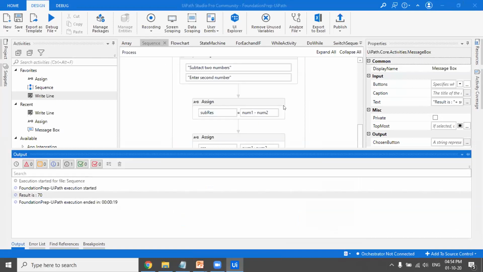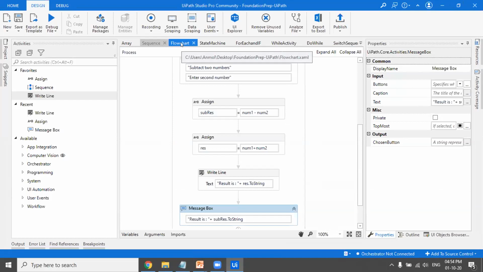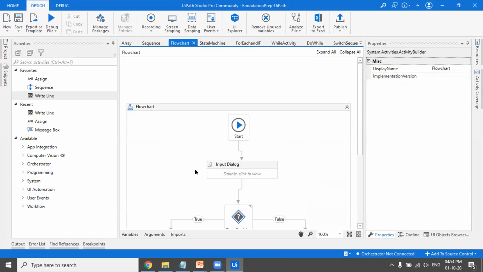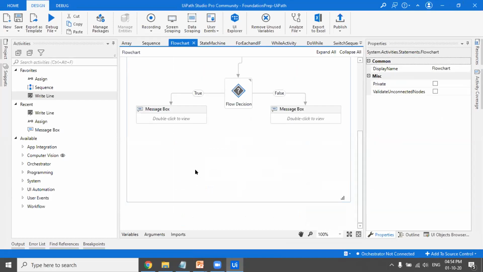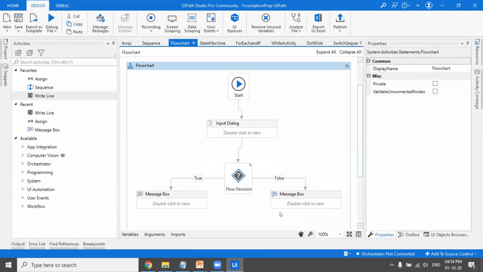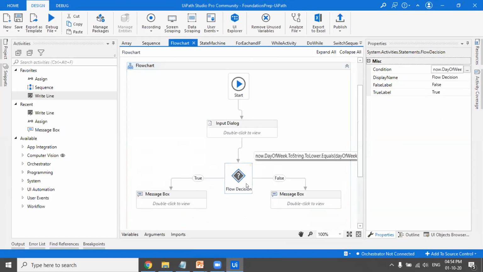Okay, so proceeding further, now we'll see flowchart. So flowchart is where you have to decide whether to execute this set or whether to execute this set. And that is all on the basis of whether this particular decision is true or false. So true and false are Boolean data type. So Boolean data type can have only two values. It can either be true or it can be false. So I'll again execute this one, and post we see the execution, then I'll explain.